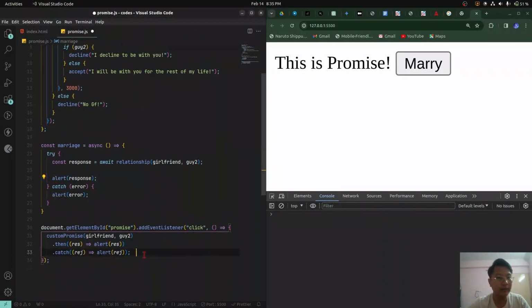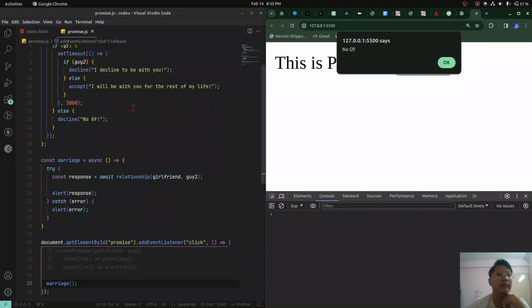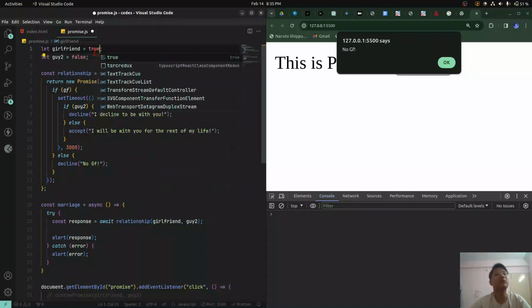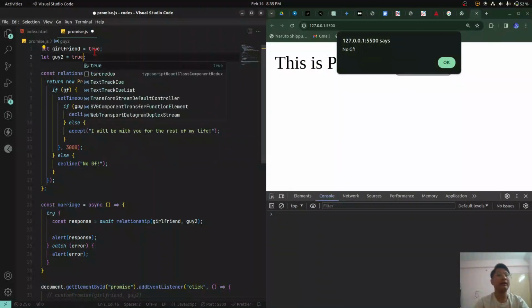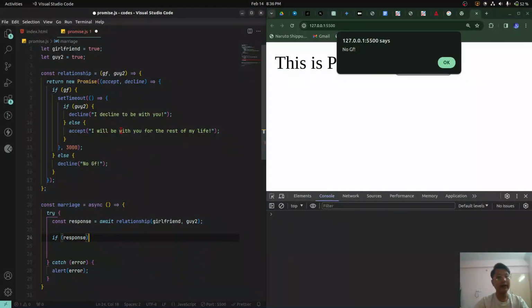First of all, we're gonna get rid of this, and we're gonna call this marriage function right here. Right, marriage. Okay, we're gonna hit the marry button here. See, no GF, because we have written false here. The girlfriend is not there, so there's no GF. If we make it true, and if the response is successful, that means if we get I will be with you for the rest of my life, if something like this comes,